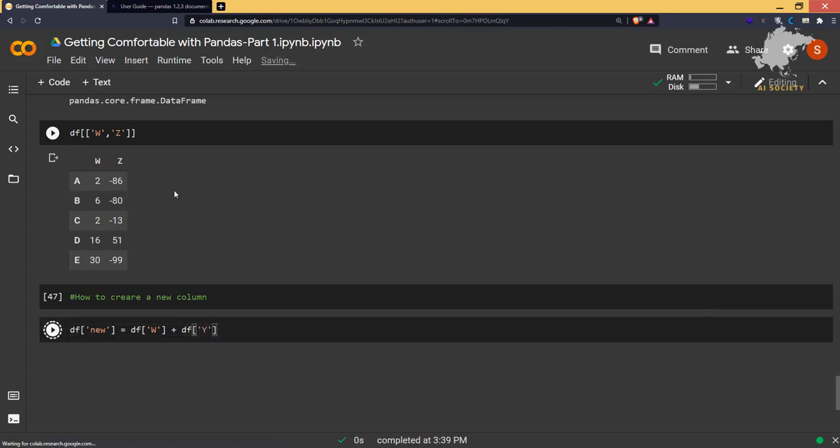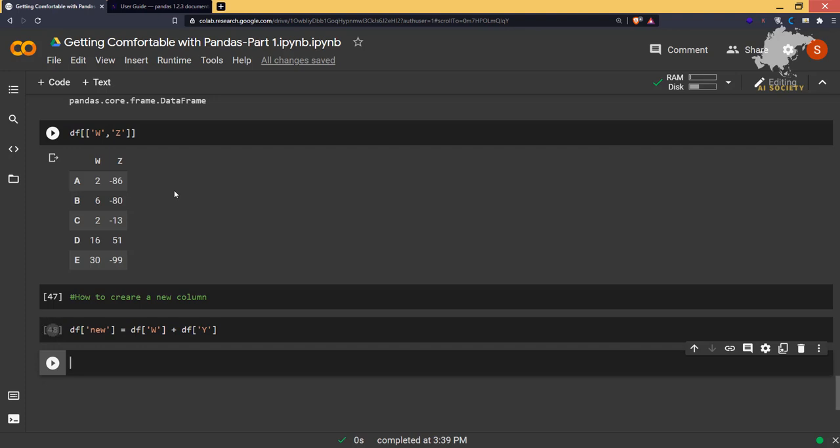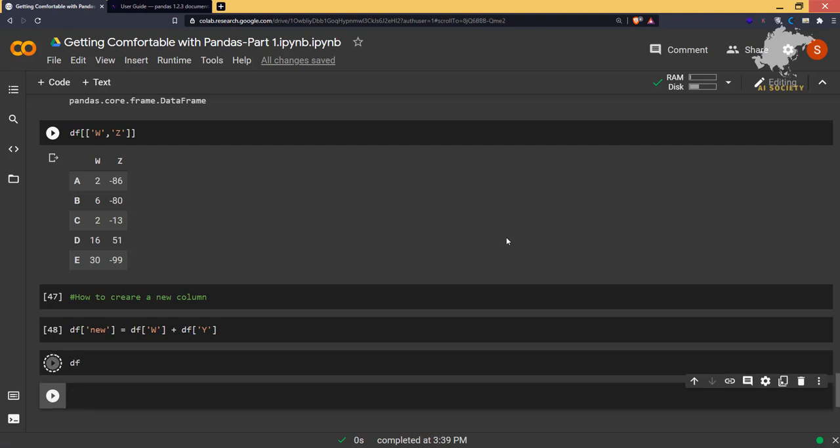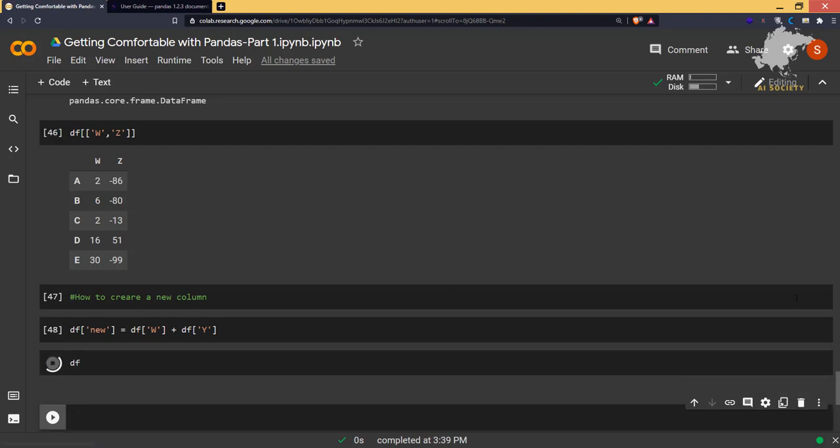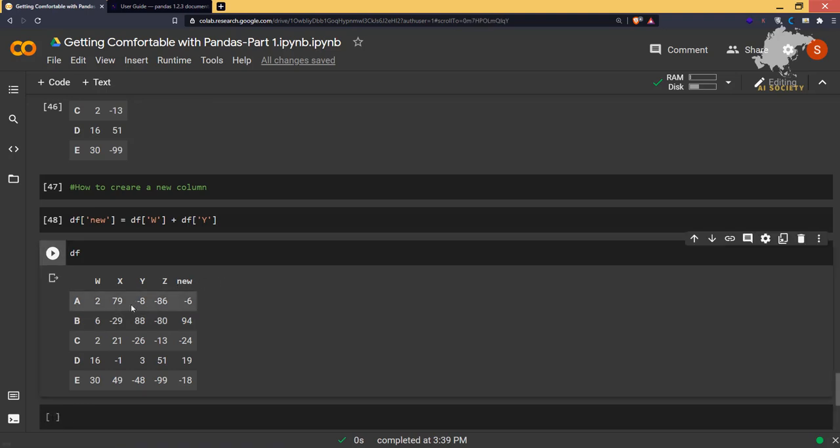Okay, now it is going to create a new column based off the existing columns. If we check the code, it is going to give you the new column here, which is new. Isn't it awesome? You are adding w and y, so you are adding these two basically. So that is how you're going to implement it. Not w and x, w and y, 2 and minus 8. So that is how you're going to create a new column.